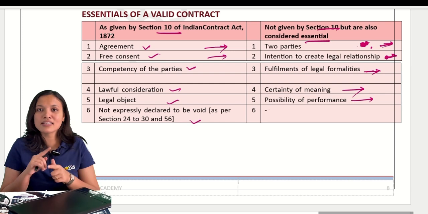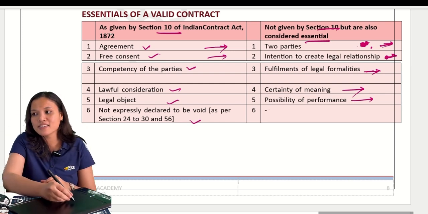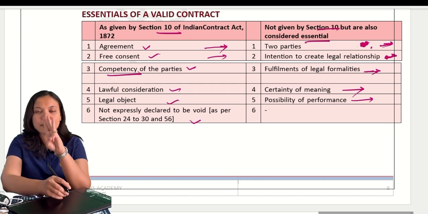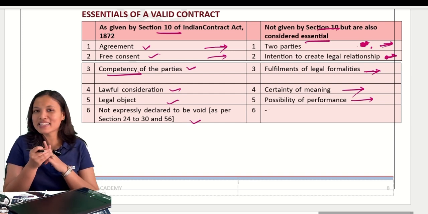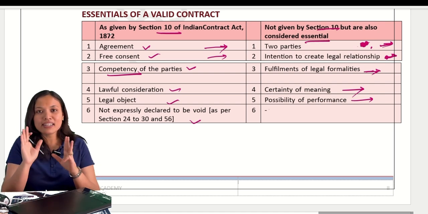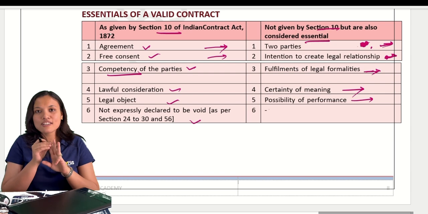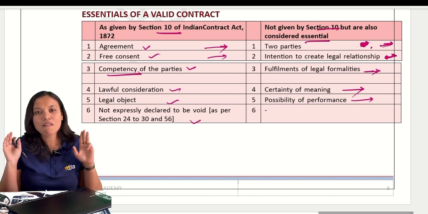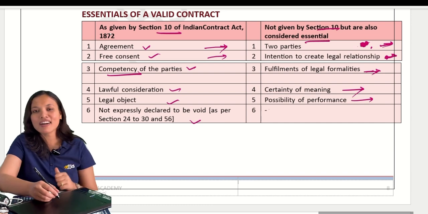Consent means consensus ad idem, matching of minds. Competency: three parties are considered competent. Who are those? Major, 18 plus. Then sound mind, able to understand the terms of the contract. Next, not disqualified by law. Those are competent, having legal ability to enter into the contract.